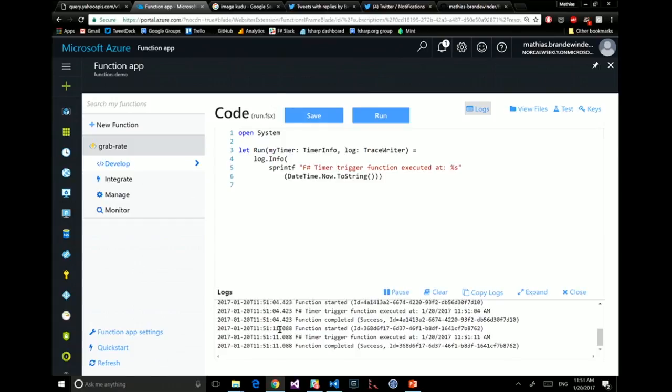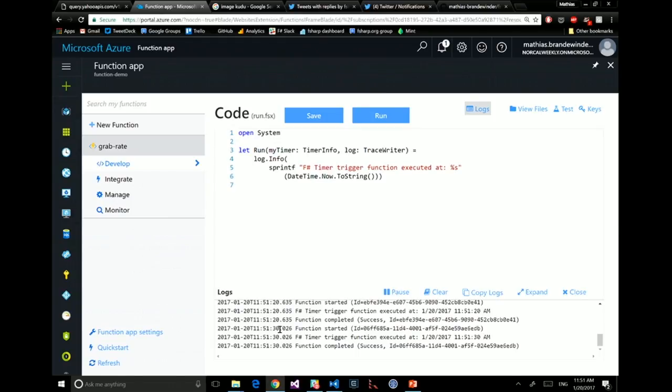And I would expect this to now be triggered every 10 seconds. So let's give it a shot. And let's see if at 51:21, actually, it's interesting, it looks like it's not exactly running every 10 seconds, but now I have a function which is running every 10 seconds. Essentially every 10 seconds, that script will be loaded, run, and then go away.